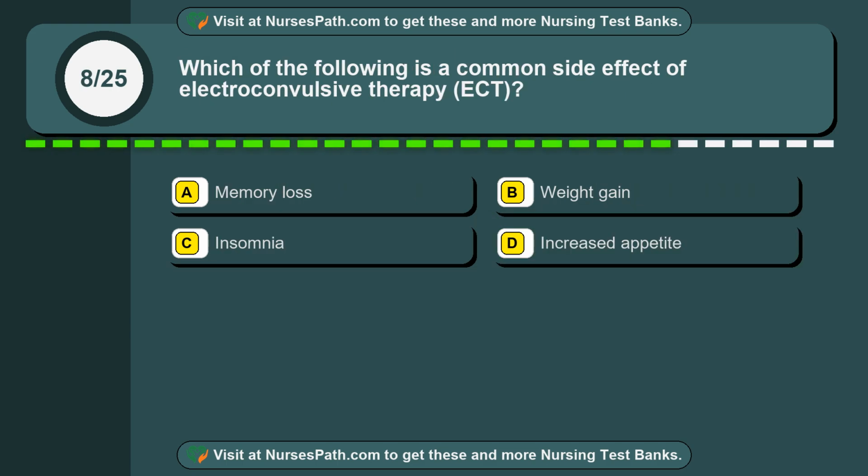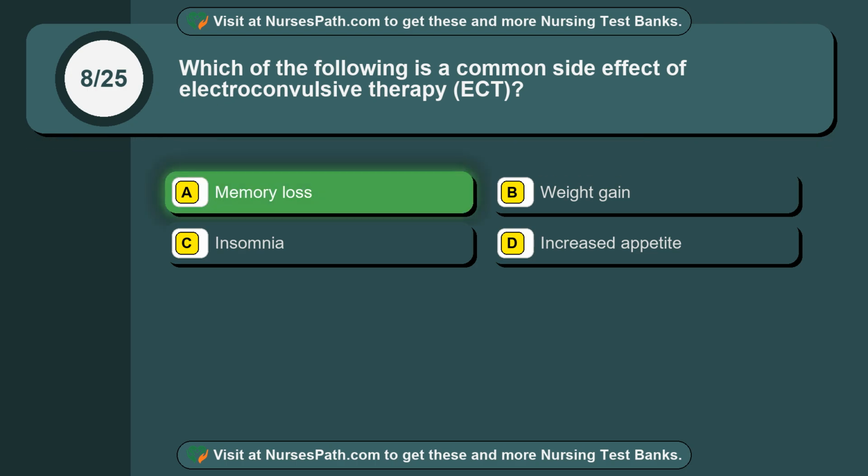Question 8. Which of the following is a common side effect of electroconvulsive therapy (ECT)? Option A. Memory loss. Option B. Weight gain. Option C. Insomnia. Option D. Increased appetite. The correct answer is option A.